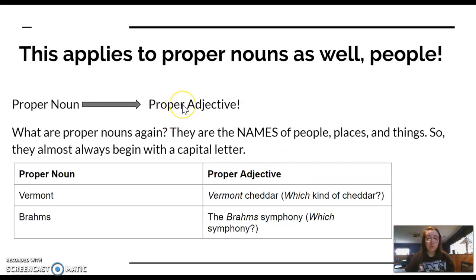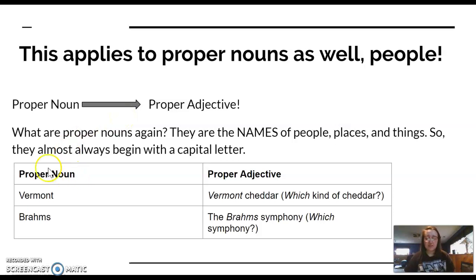This also applies to proper nouns. So if you remember back in September or whenever, we talked about nouns that are used with capital letters, right? So it's the name of people, places, or things. So they're almost always going to start with the capital. That's your clue. So instead of calling it a proper noun, we're calling it a proper adjective in this case.